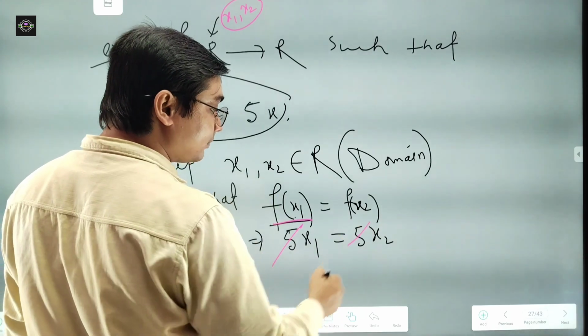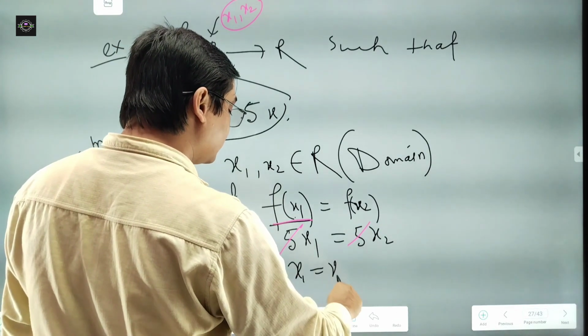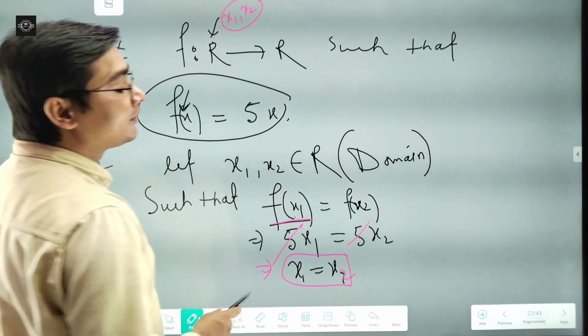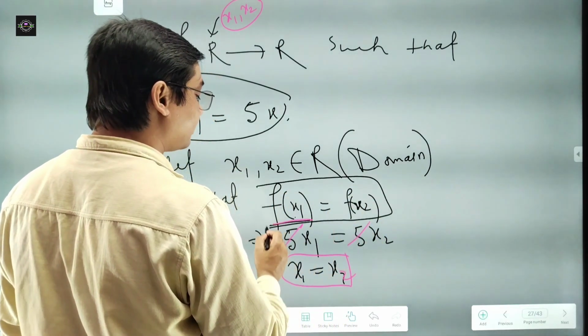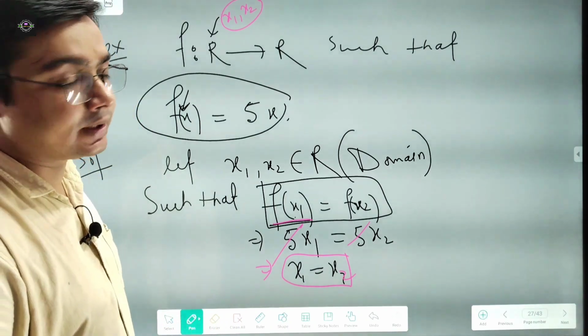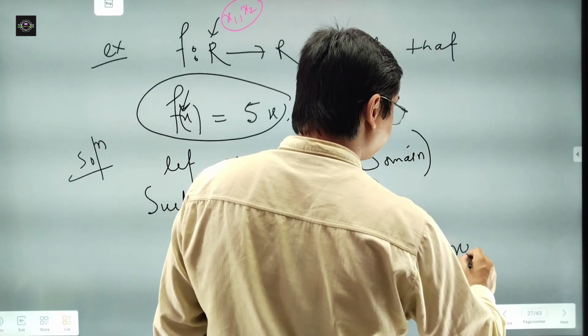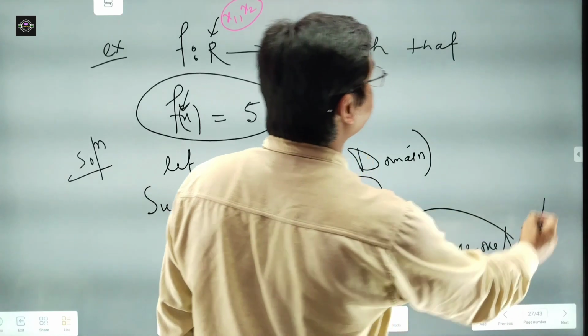Now we see this 5 will be cancelled. So from this, x1 equal to x2 we will get here. So finally, if we choose f of x1 and f of x2 equal, we get that x1 and x2 are equal. That means that our function is one-one. Yes, this function is one-one.